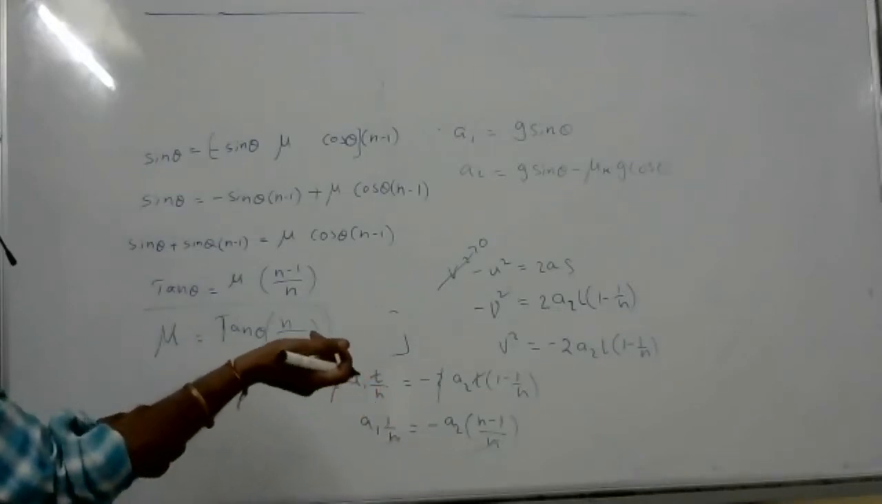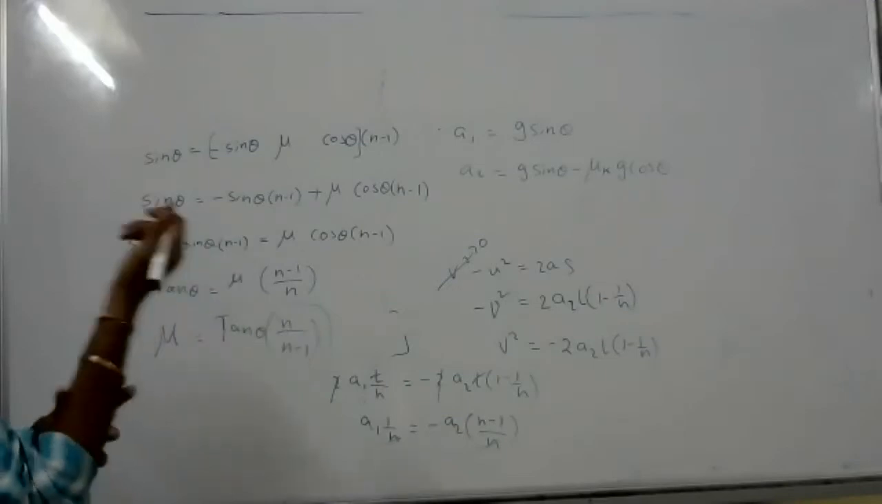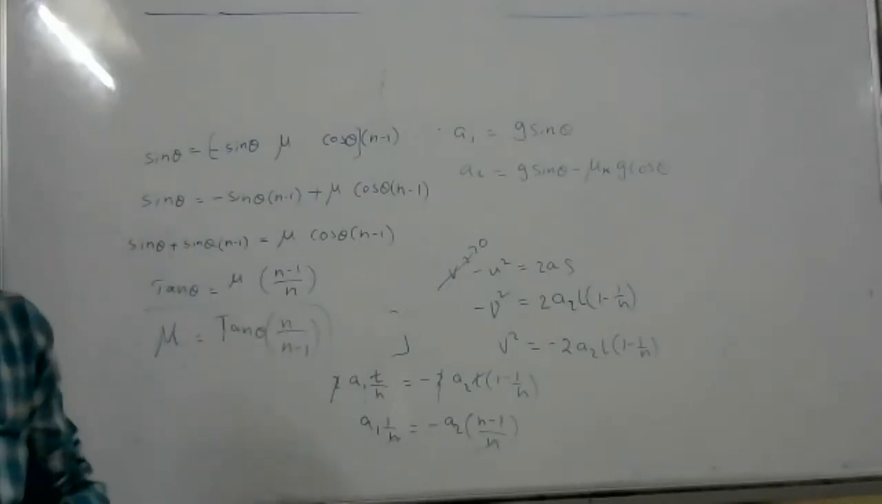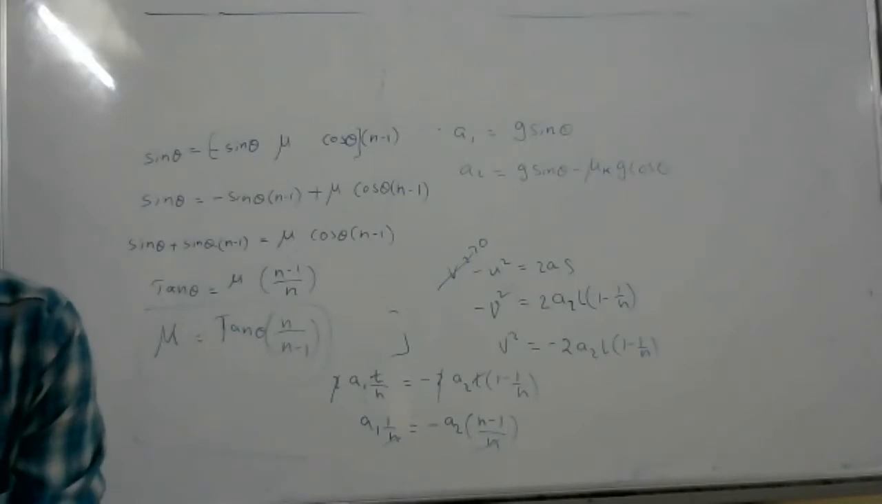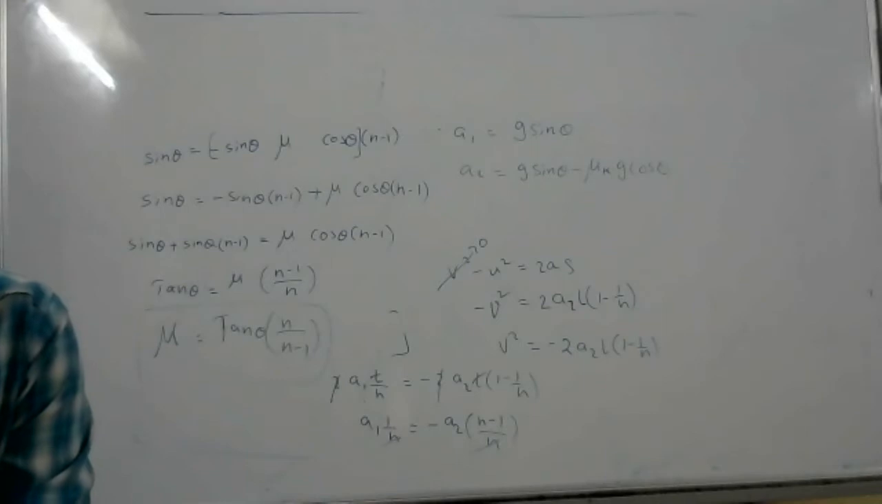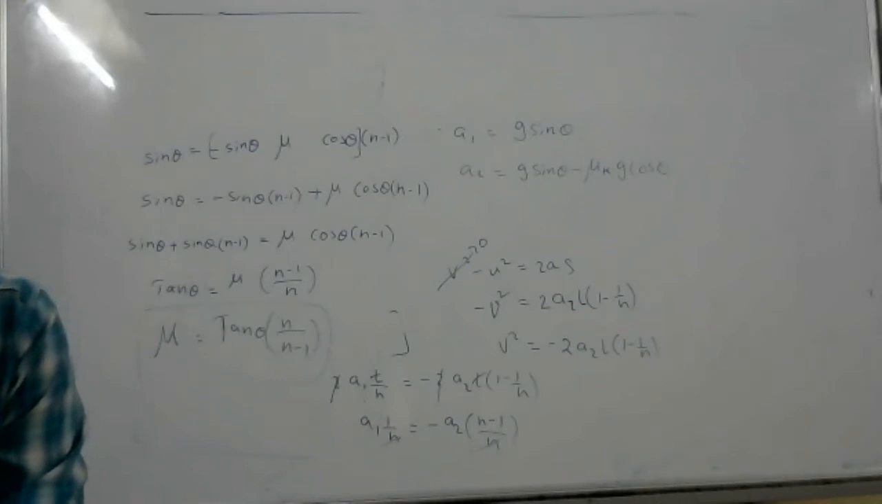Generally, when it is moving, the body can be sliding or rolling also. At that time, they are asking only the coefficient of friction. So write mu only.